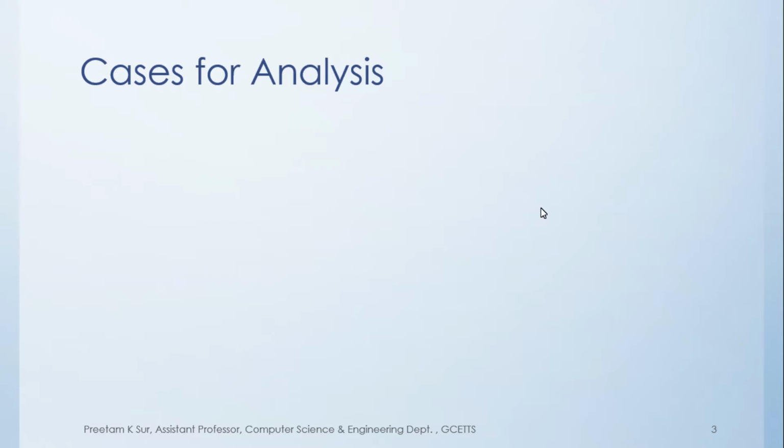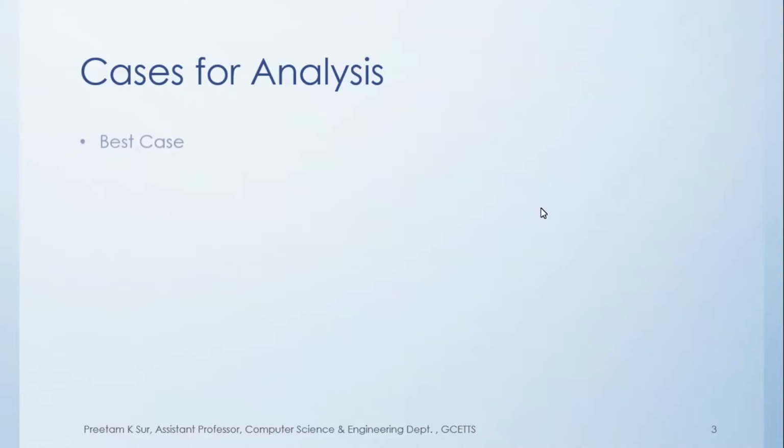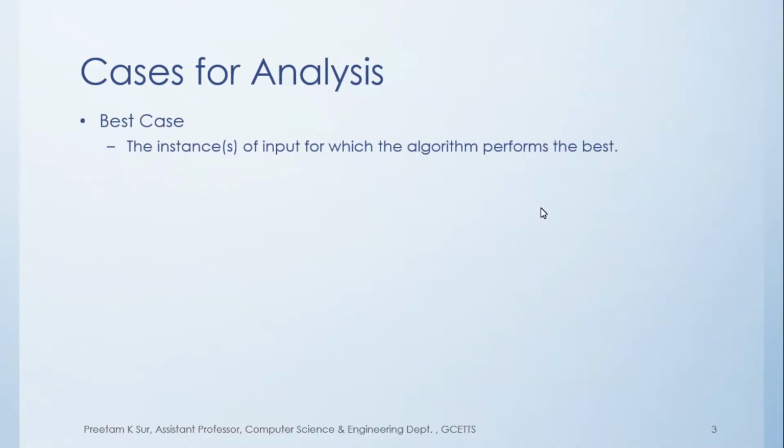Next, we are going to talk about the cases for analysis. There are basically three cases when we analyze an algorithm. The first is the best case, then the worst case and the average case. So in the best case, what will happen? Best case refers to the instance of the input where the algorithm performs the best.